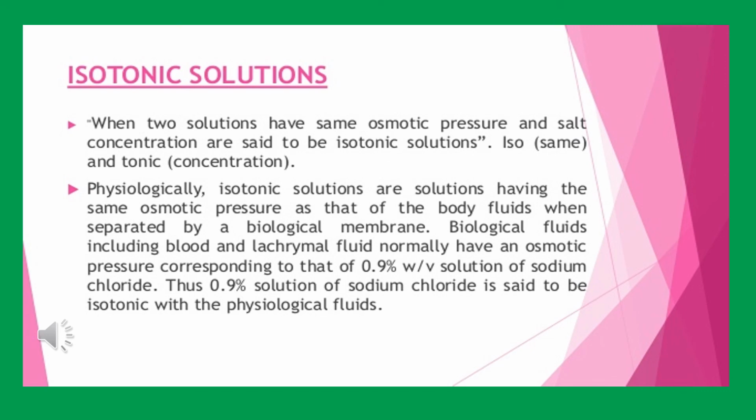So we can say 0.9% solution of sodium chloride is said to be isotonic with the physiological fluid like blood. So the blood and saline are isotonic solutions.